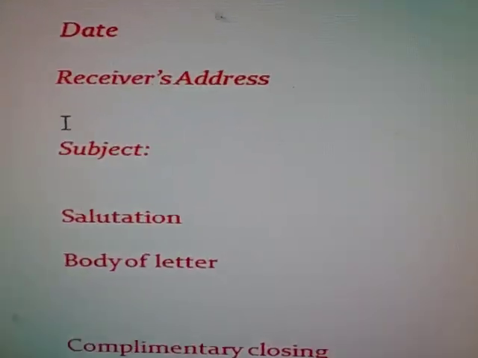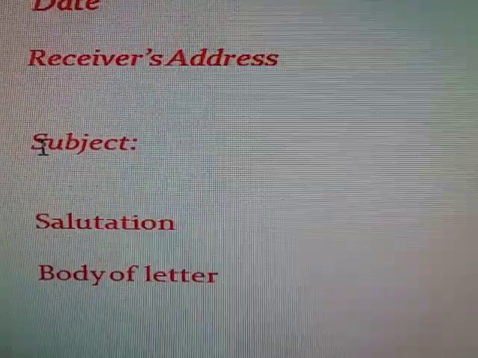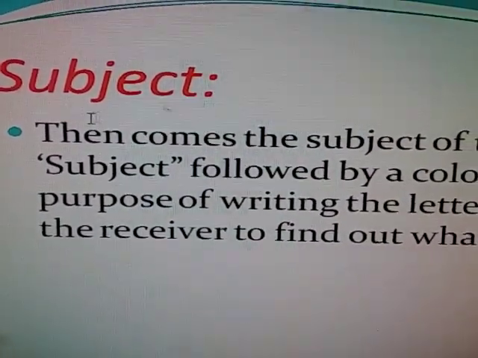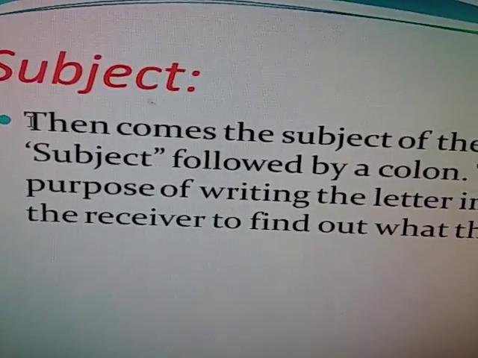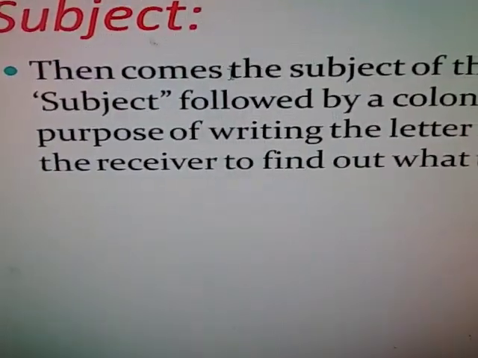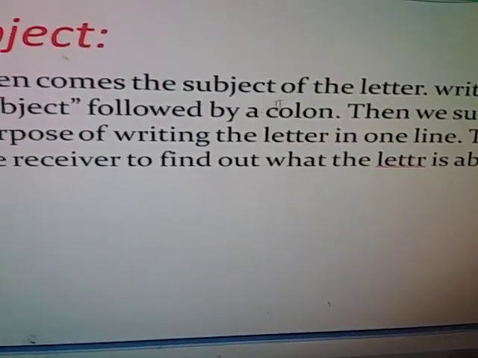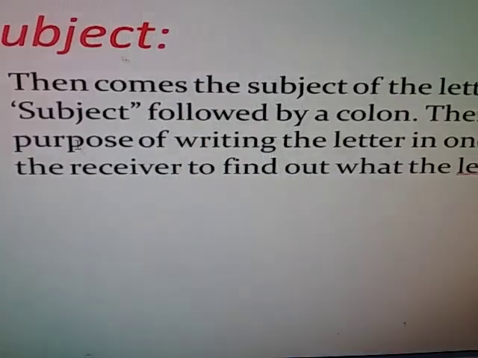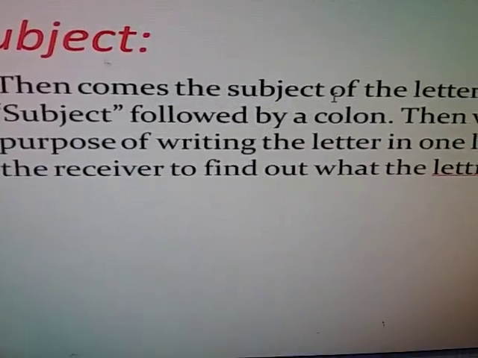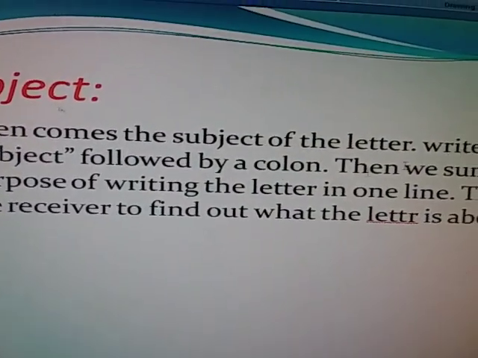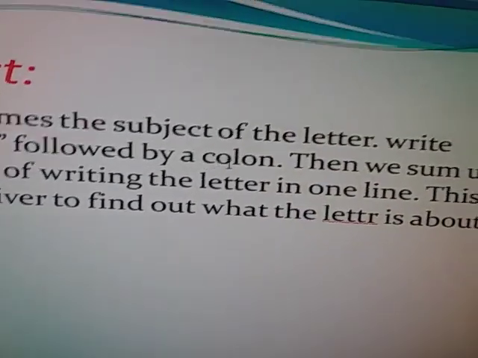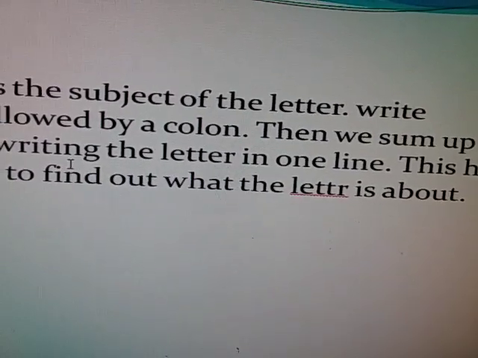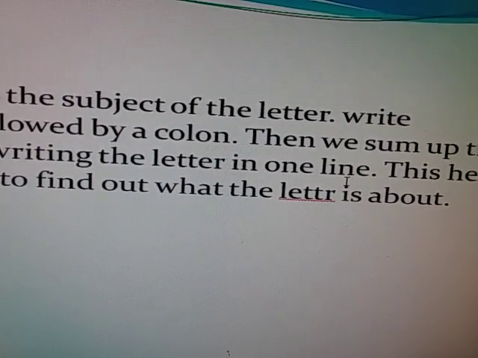After the receiver's address, we write the subject of the letter. The subject comes just after the receiver's address. Write subject followed by a colon. Then we sum up the purpose of writing the letter in one line.